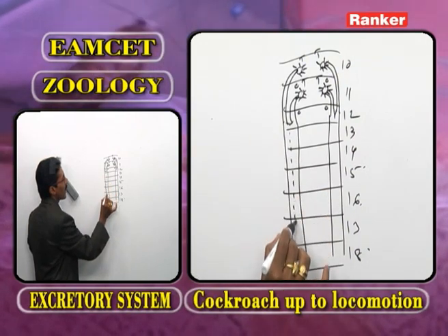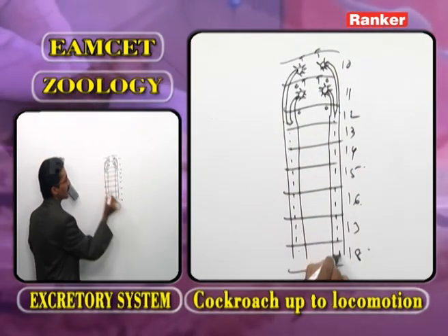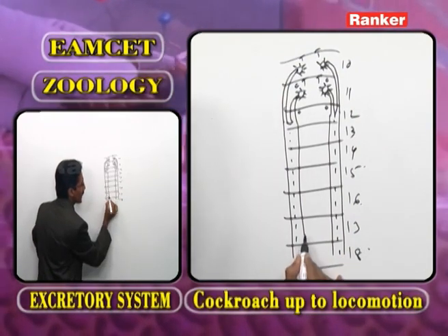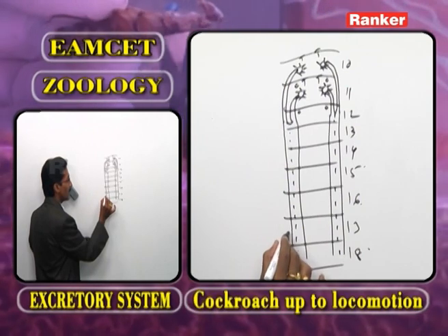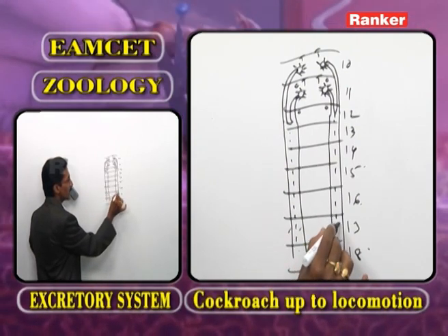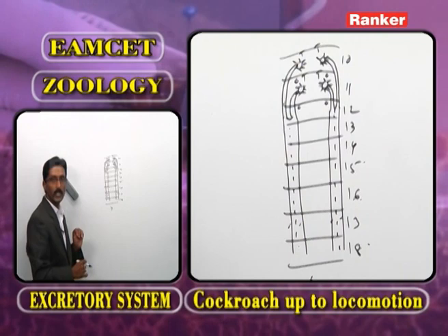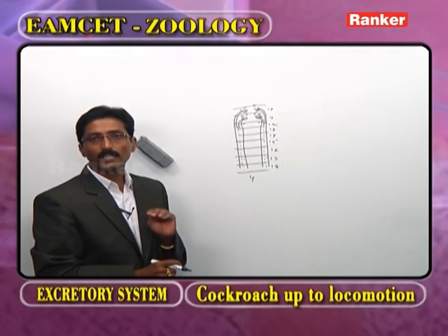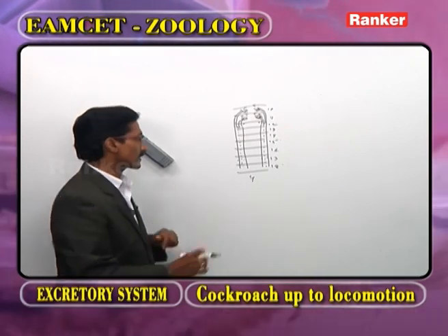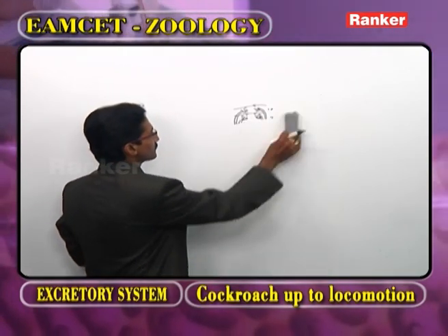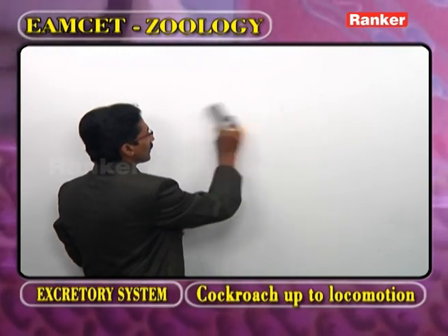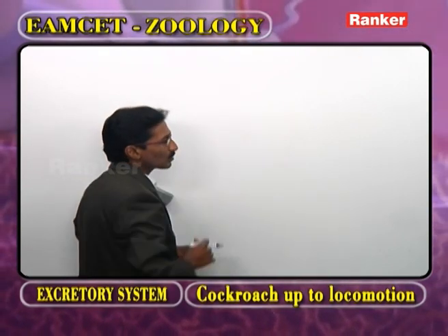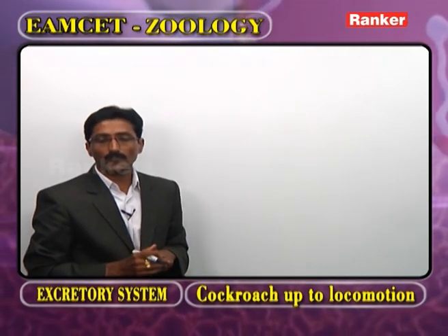Now, as we observe the vasa deferentia regarding the question, in the 12th segment, how many vasa deferentia? 1, 2, 3, 4. Number of vasa deferentia, 4. What is the other name of vasa deferentia? The male gonoducts. The other name of vasa deferentia is also called the male gonoducts. Now, go for the next question.